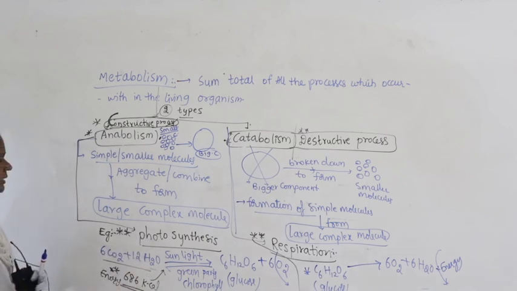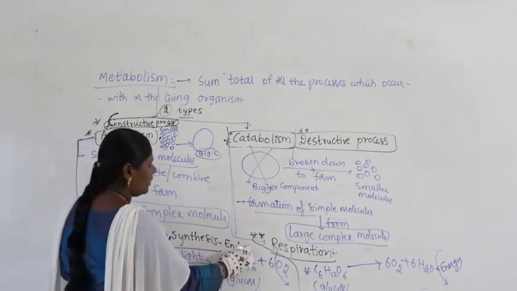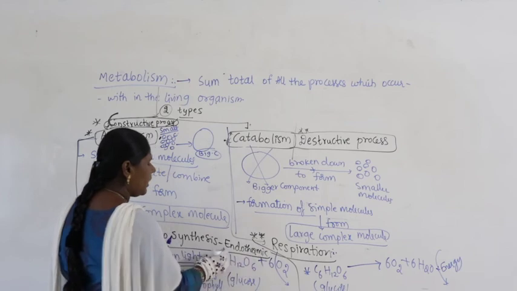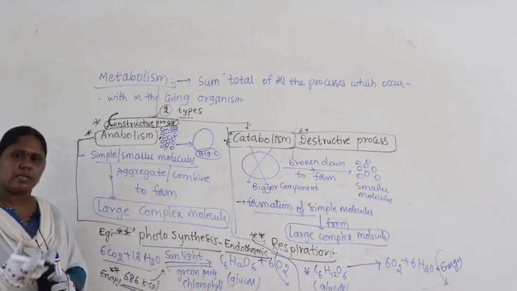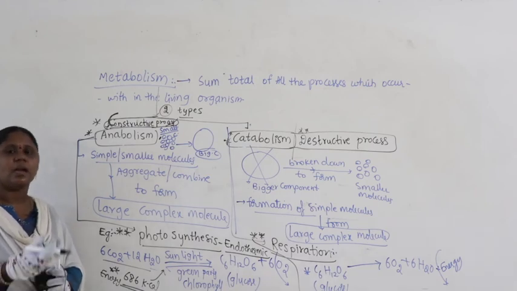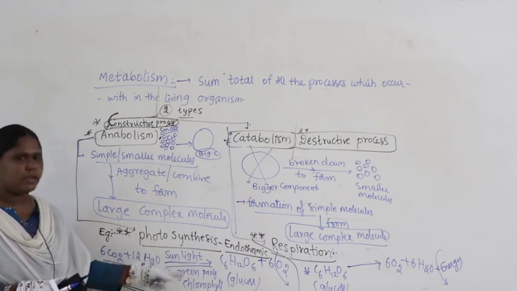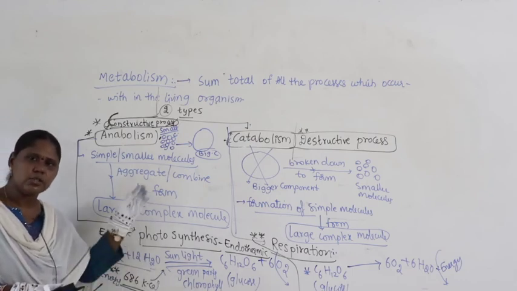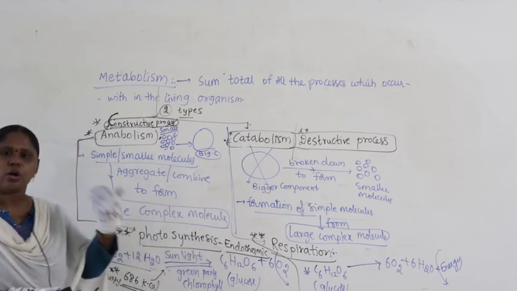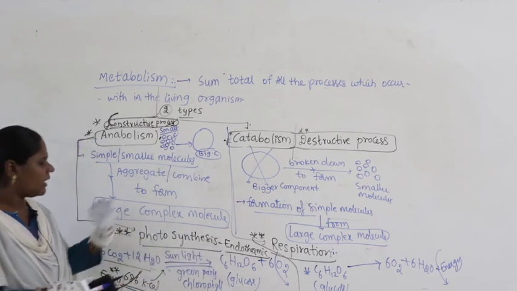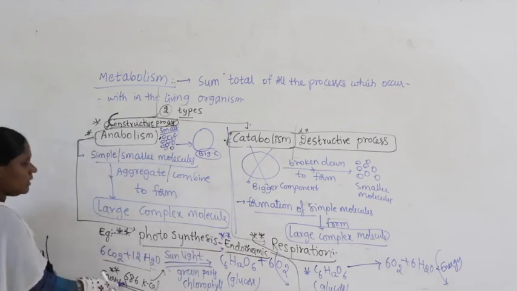So, what do you call this? This is called an endothermic reaction or endergonic reaction. Endothermic means it takes energy. Which energy does it take? Light energy. It takes light energy and converts it into chemical energy. As it utilizes energy in the process, that's why it is said to be endothermic, meaning it takes the energy. For this process to operate, it needs the energy.